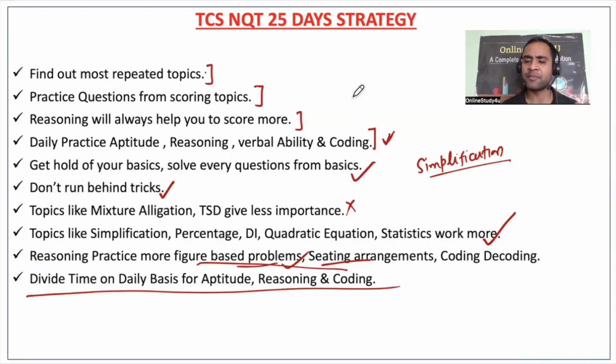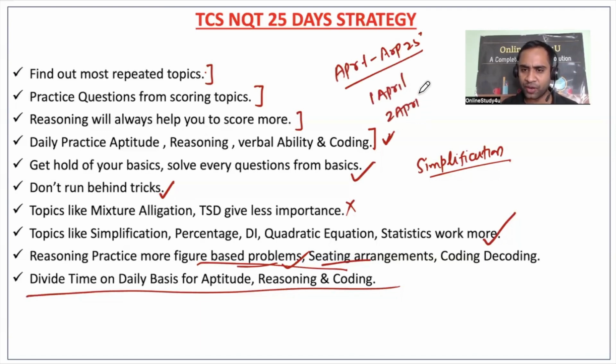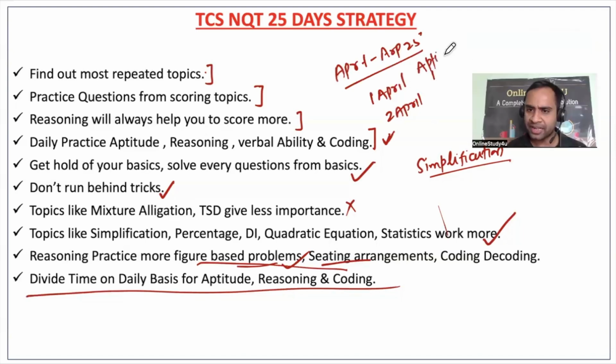Divide your time today itself, from April 1st till April 25. So let's suppose you have 25 days, and in those 25 days, on 1st of April, what are you going to do? On 2nd of April, what are you going to do? The ultimate thing is you should be able to crack TCS. That's all. So you'll have to plan: in aptitude, one topic or one test series. Reasoning, same thing, one topic or one test series.